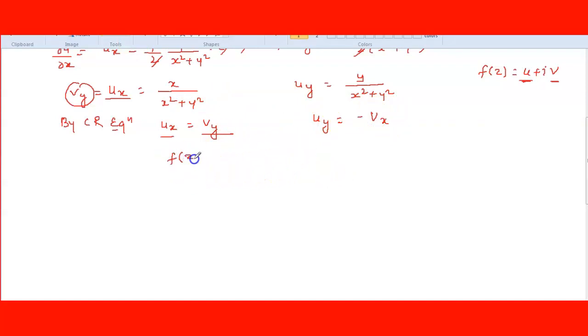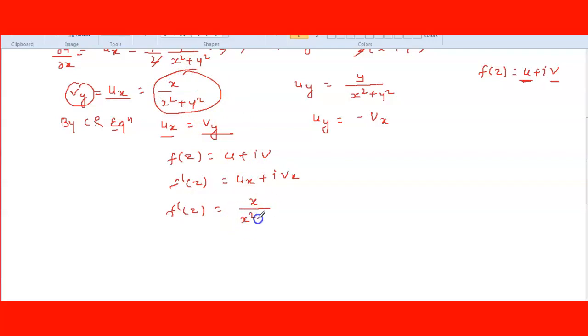We know that f of z is equal to u plus iv. If you differentiate this, you can differentiate with respect to either x or y, anything. So you will get f dash of z is equal to ux plus i into vx.